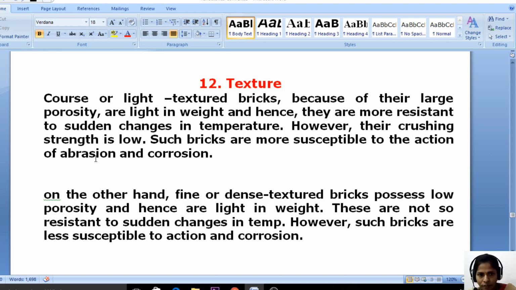So it is a bad conductor, a poor conductor of electricity, and it is highly resistant to conductivity. However, their crushing strength is low, so such bricks are more susceptible to the action of abrasion or corrosion.